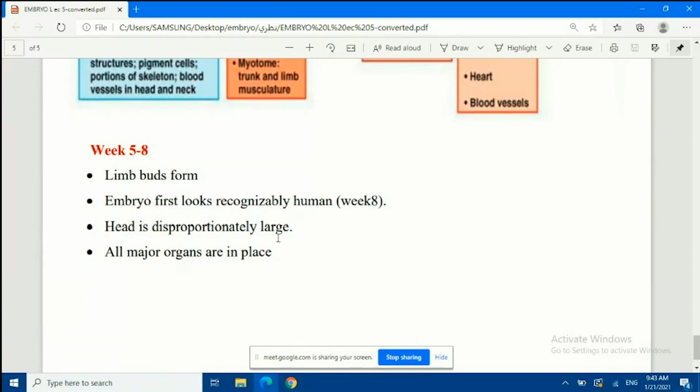This is what we can see, and all major organs are in place. Why? Because we had an embryonic period, and this period is also called organogenesis. In this period, the organs will form and they are in their place and they will continue to grow.